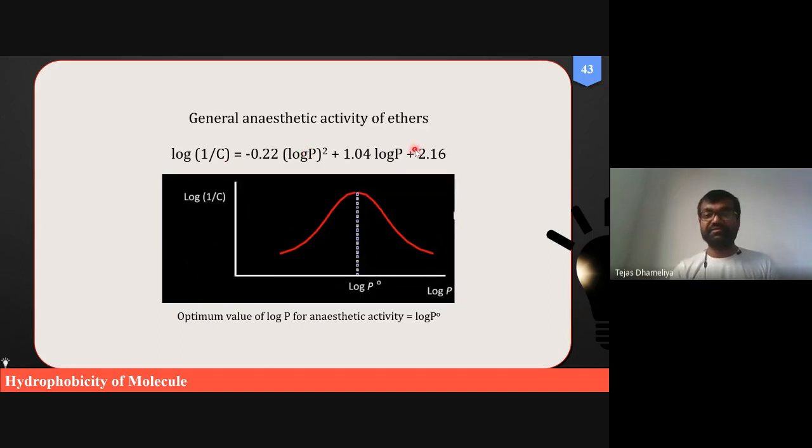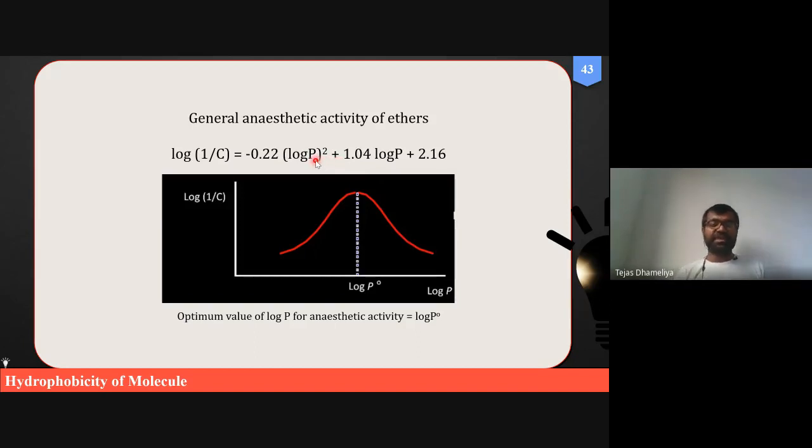But there are two different terms in this equation. One term is minus 0.22 log p square. The other term is plus 1.04 log p. So what is the difference? The difference is that one term is minus, the other is plus. Fine. So now what does it signify?